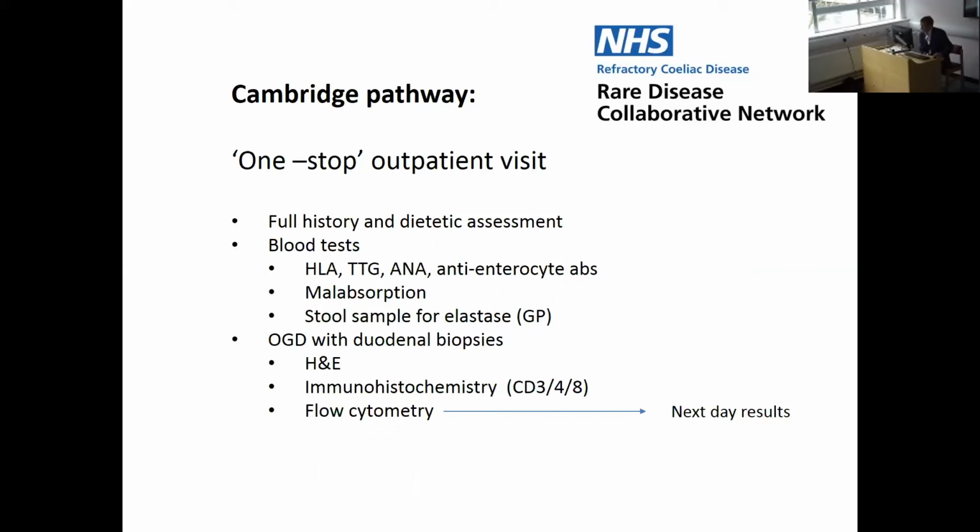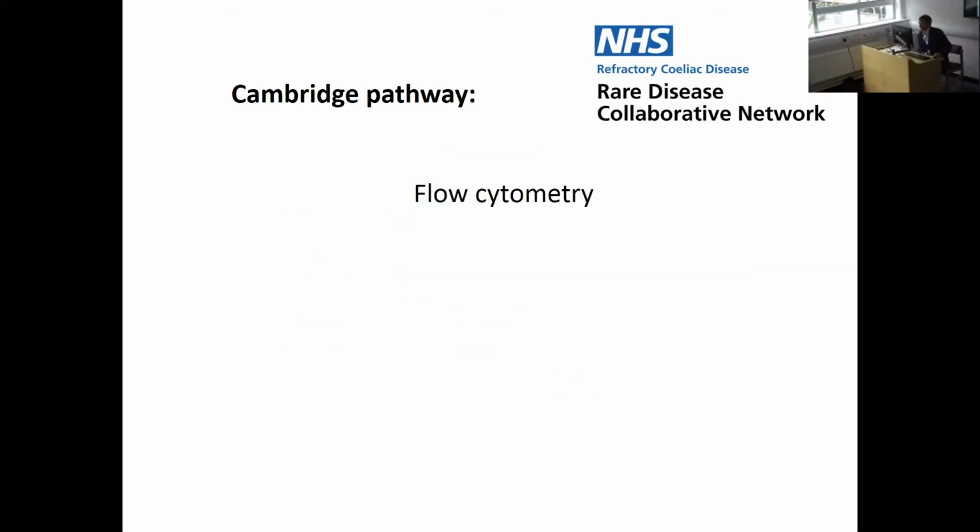We're seeing many patients now who are being overdiagnosed with type 2 refractory celiac disease by their referring centres on the basis of T-cell receptor clonality, which seems to be widely available. And this now, because of the greater awareness of this condition amongst patients, is one of their main concerns, that they might have type 2 refractory celiac disease. So just after one visit the next day, I can usually phone them and tell them that it isn't.